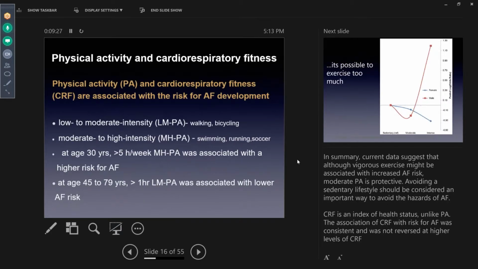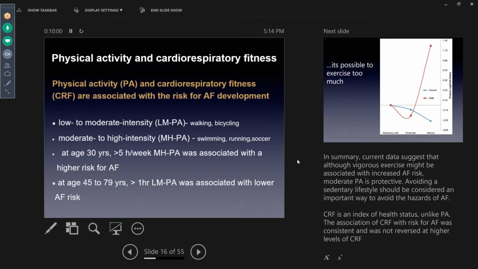Also, the issue of physical activity has been discussed a lot today, but we know that low to moderate intensity physical activity like walking and bicycling will help to reduce atrial fibrillation. But what is actually important is that it's not just the physical activity, it's the cardiorespiratory fitness. That is, when you get on a treadmill, when do you get short of breath? How long can you stay on? Physical activity by itself is not enough, but improving cardiorespiratory fitness has been shown to be